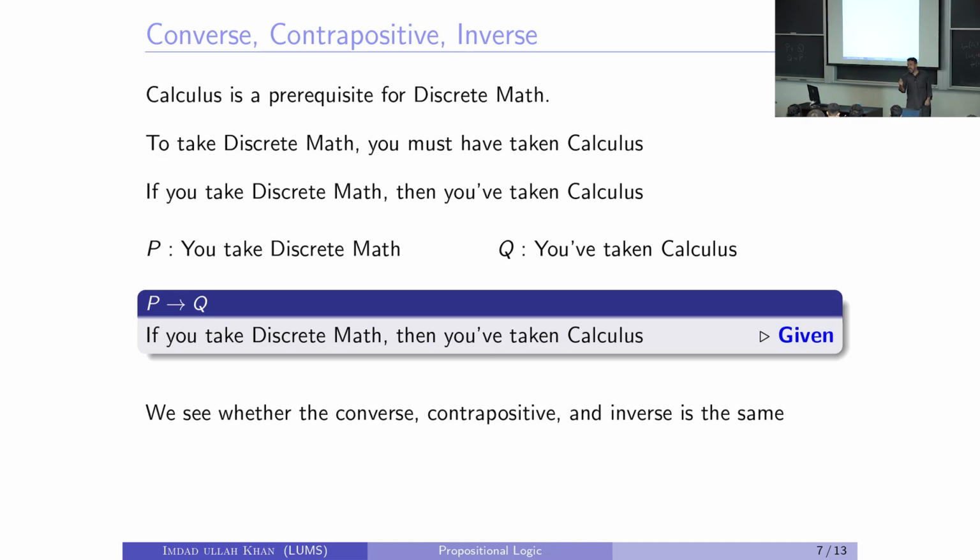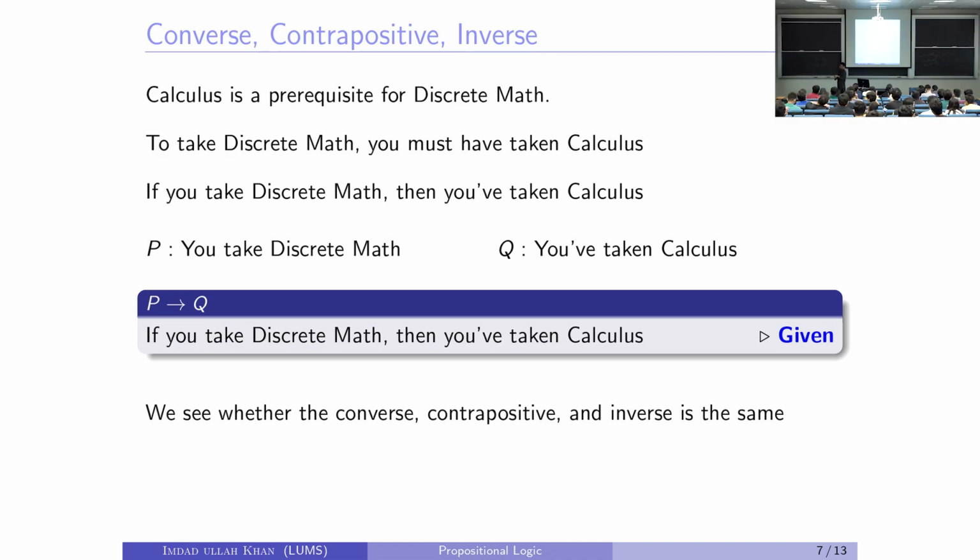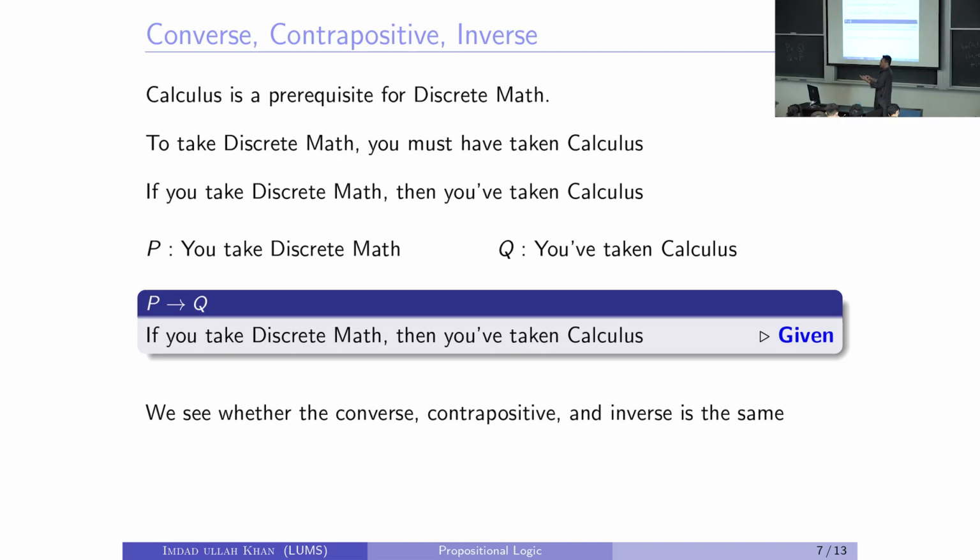Right? Every single person in Punjab University has passed calculus. Even the law school students have passed calculus. That's not what is meant there. That means the other one. If you are in this course, then you must have taken calculus. Does it make sense? If you are taking discrete math now, then you must have passed or taken calculus some time ago, right? Is this clear? Never make this mistake. Okay? So the prerequisite word has a lot of context, right? The moment we translate it into if, then we make mistakes, right?